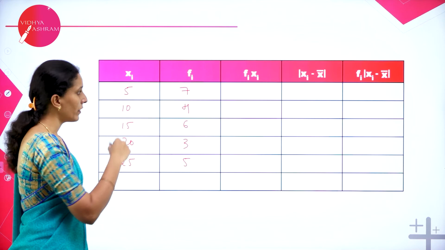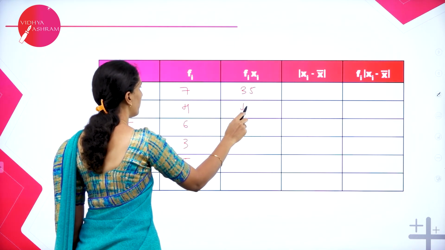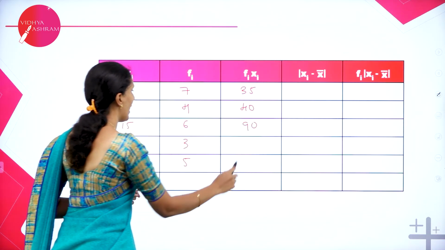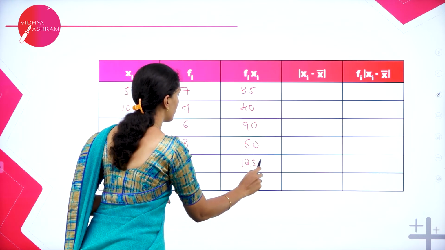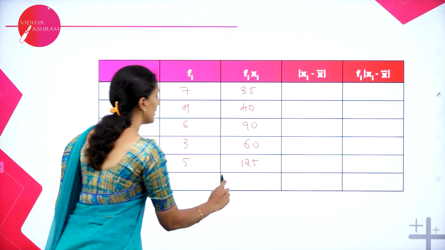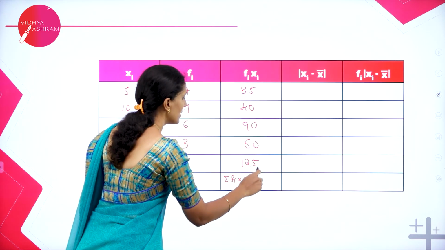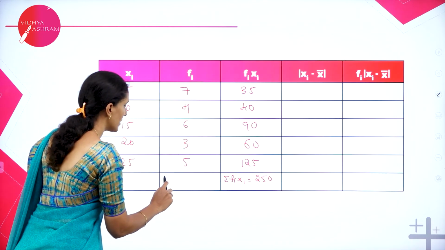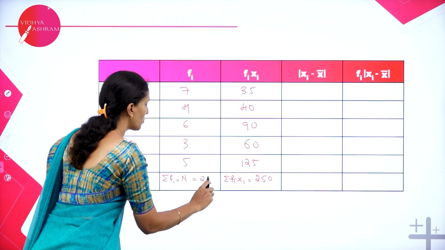Next, what is the next step? We have to multiply the columns. That is 5 7s are 35, 40. So here it is 90. Next we have 60. Next we have 125. So now we have to add this. So let us take summation fi xi. So when you add this column, you will get the value as 350. Let's add the frequency, that is summation fi, also taken as n, you will get it as 25.